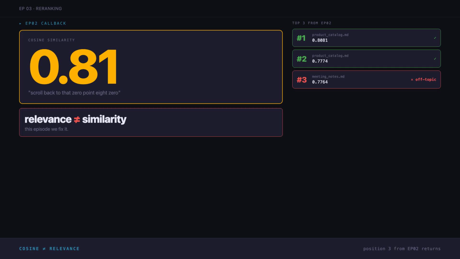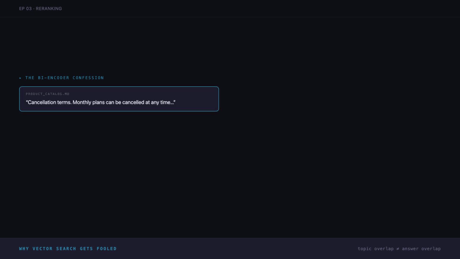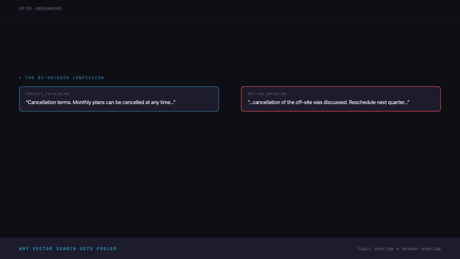Relevance is not the same as similarity. This episode we fix it. Vector search is a bi-encoder. The query becomes one vector. Each chunk becomes one vector. We compare them. The score is high when the meanings are similar. But similar isn't the same as useful.